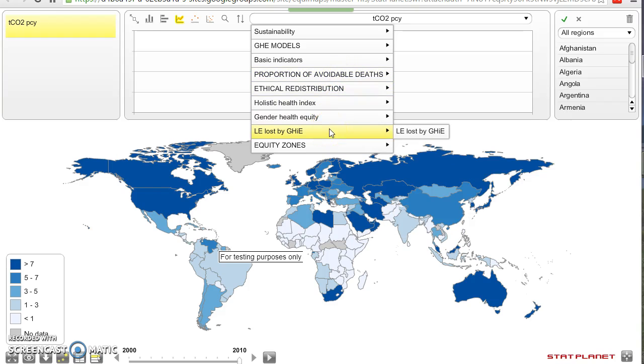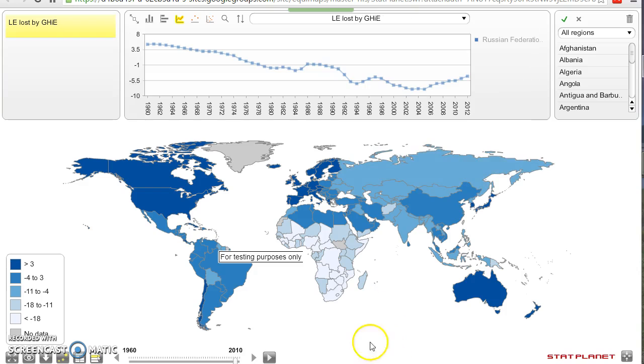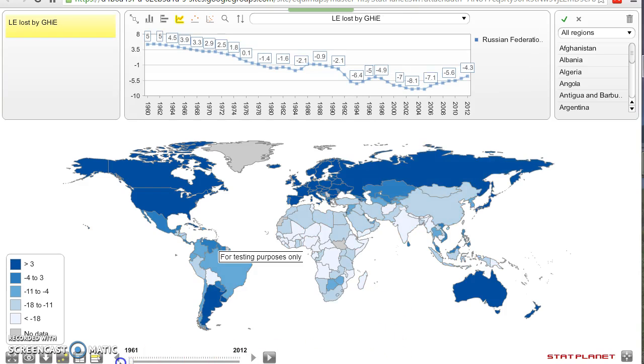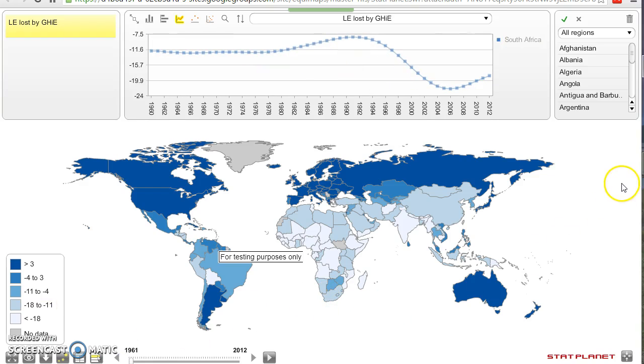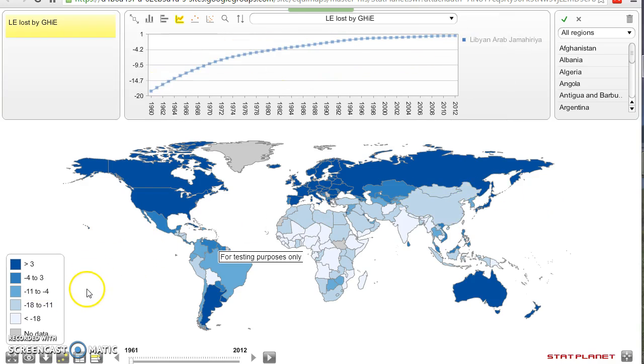Now, if you look at the life expectancy lost by global health inequity chapter, there's only one indicator, which is precisely that, life expectancy loss by global health inequity. So in relation to the health feasible and sustainable models, and each of the survival rates in each of the age groups, and how much of those avoidable deaths are losing life years according to their premature death.